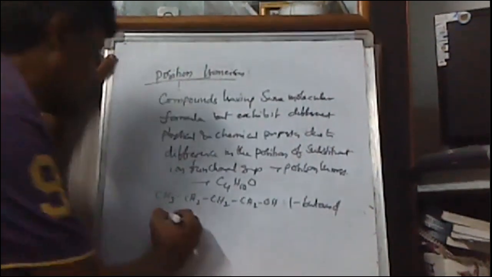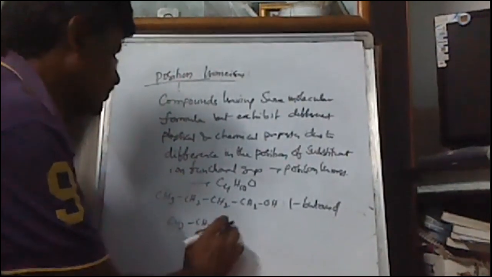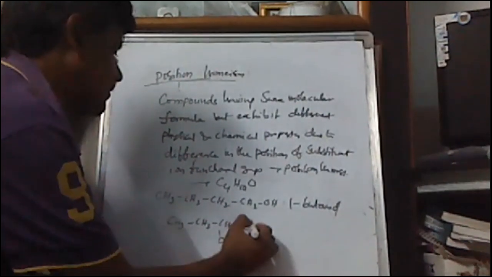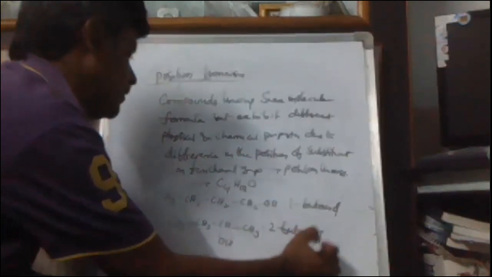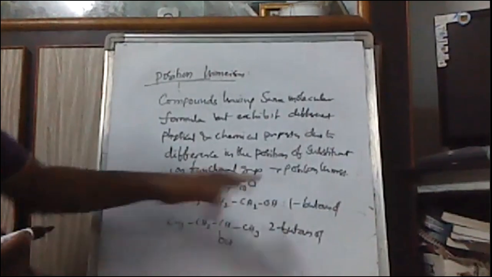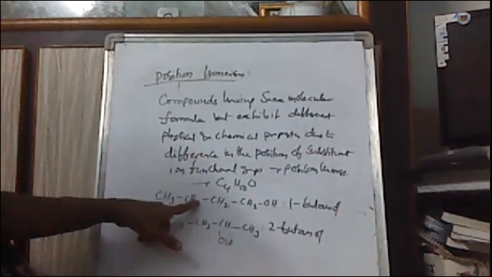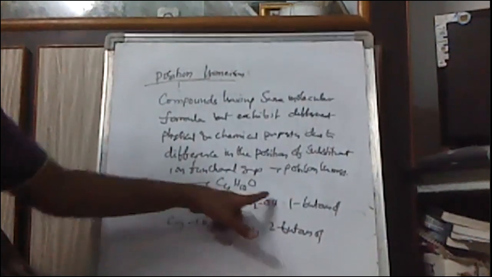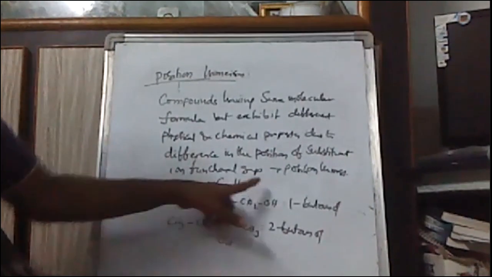And if you take CH3CH(OH)CH2CH3, its name is 2-butanol. Both compounds have 4 carbons, 10 hydrogens, and 1 oxygen.